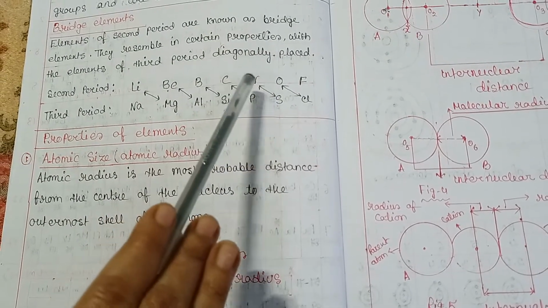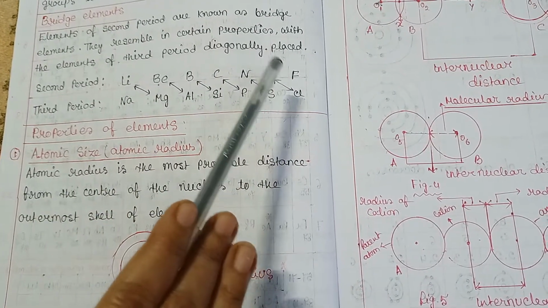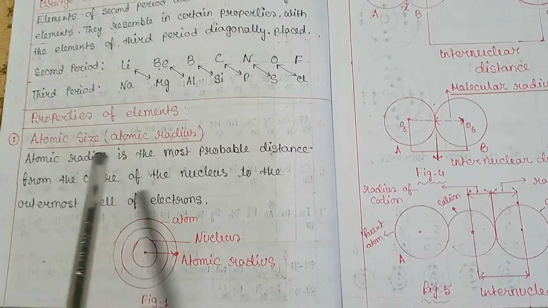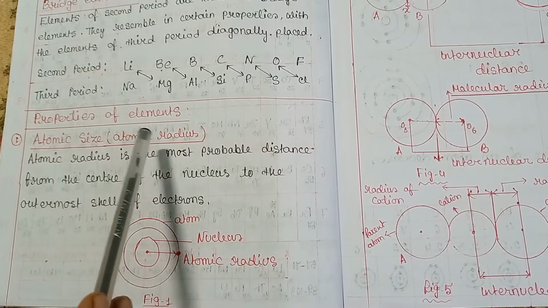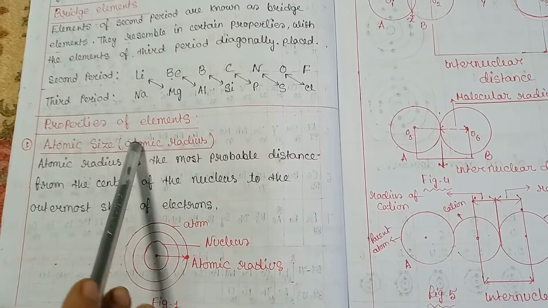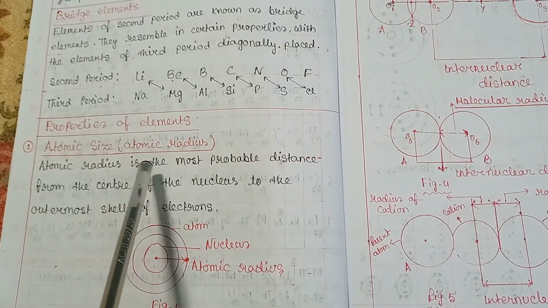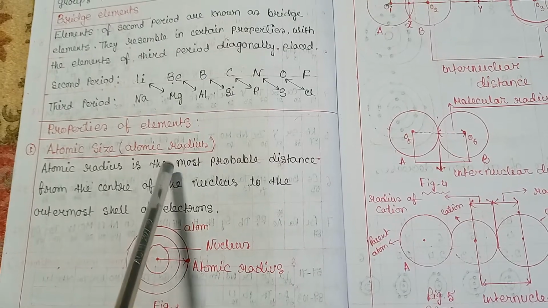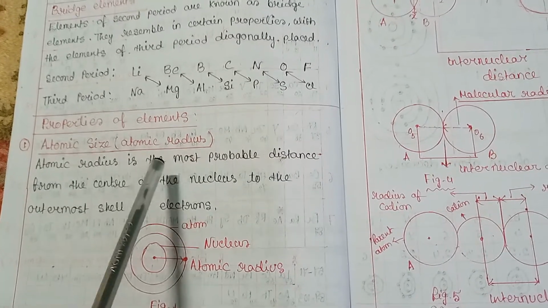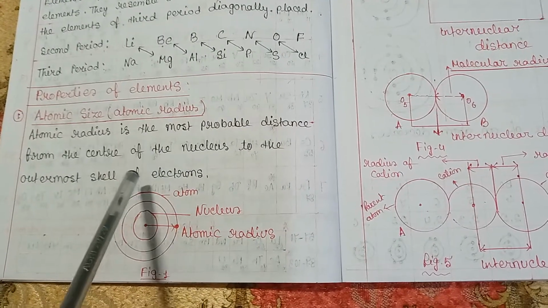Same as in carbon, nitrogen, oxygen and fluorine. So these second period elements are known as bridge elements. Now I will start properties of elements. Elements in a given group possess similar electronic configuration because the number of electrons in their respective outermost shell is the same. Hence, they have very similar physical and chemical properties which change uniformly down that group.